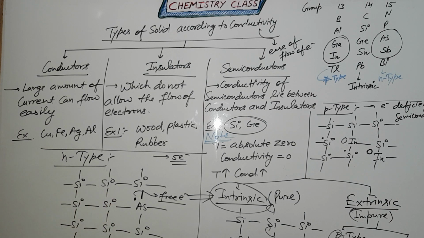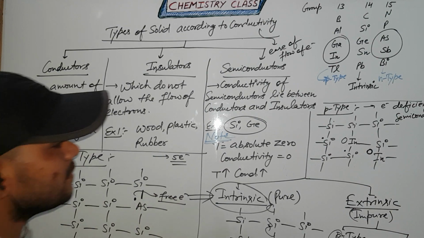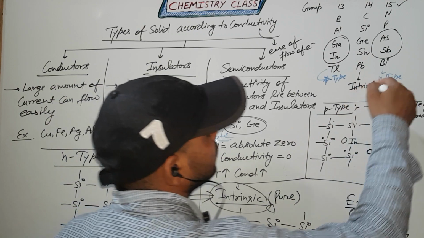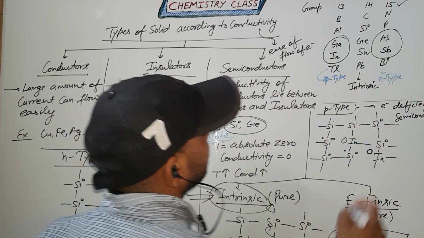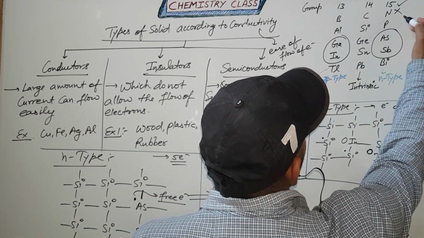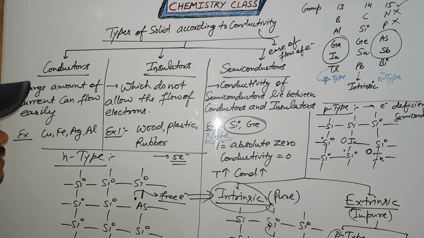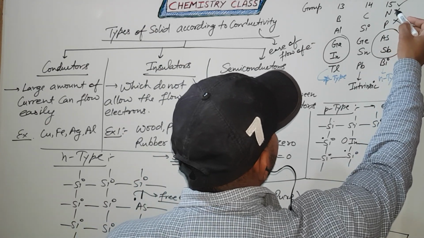Free electrons can move easily in the voids, so it will conduct like conductivity, that's why it easily conducts electricity in the n-type semiconductor. Group 15 elements follow the n-type semiconductor, but nitrogen and phosphorus do not follow the n-type semiconductor because these are gases.